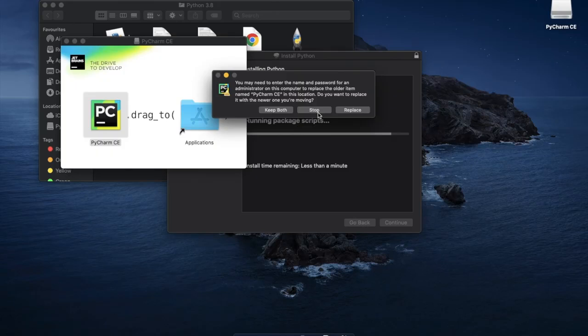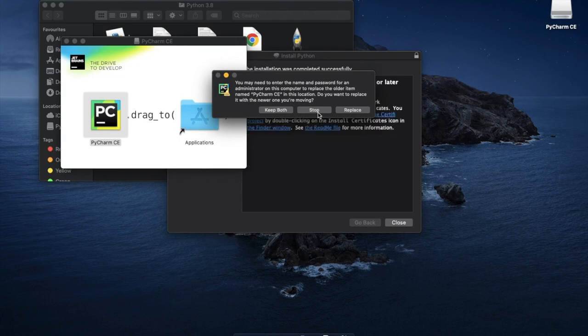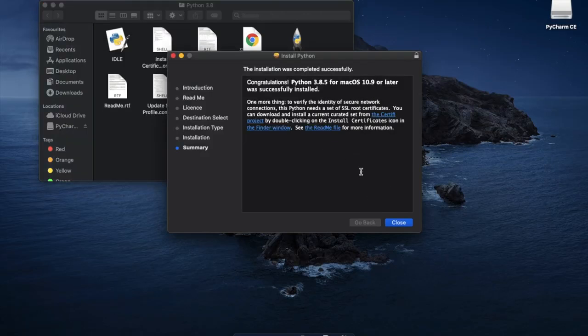I'll just have to drag my application into the Applications folder, and I have already installed PyCharm CE, so I'll just stop that. If you are installing it for the first time, it's easy to install. Just click on next and install. So my Python installation is complete.